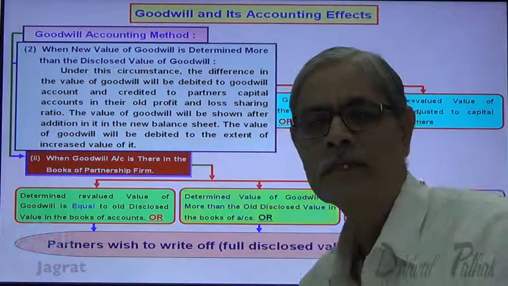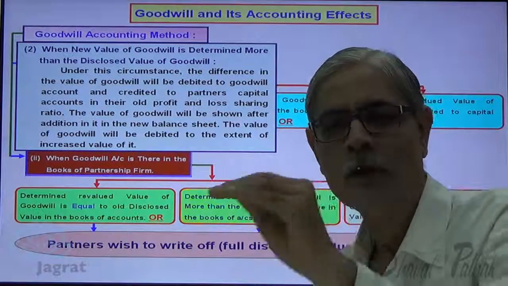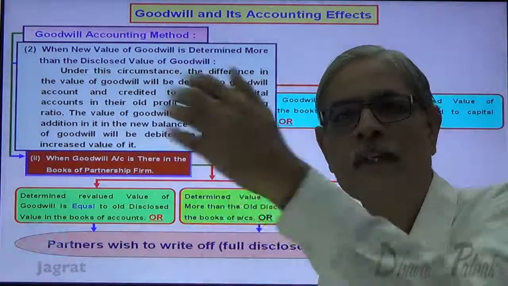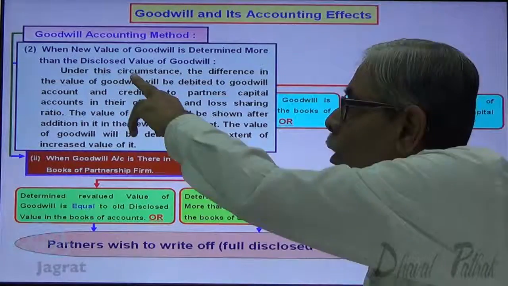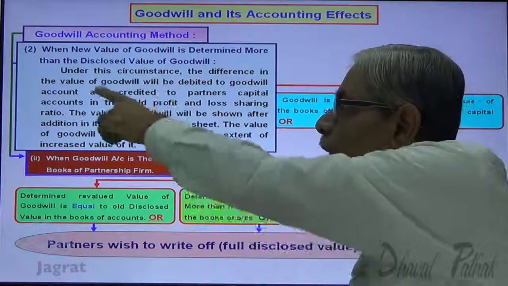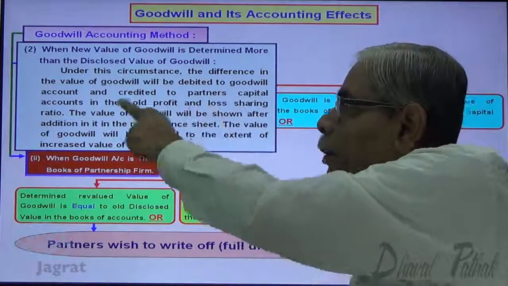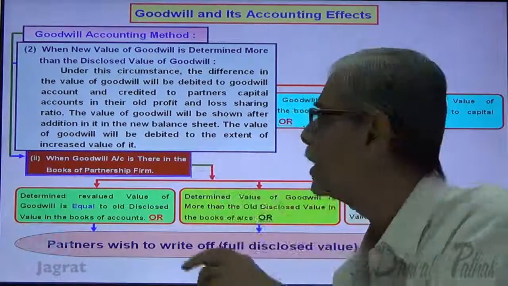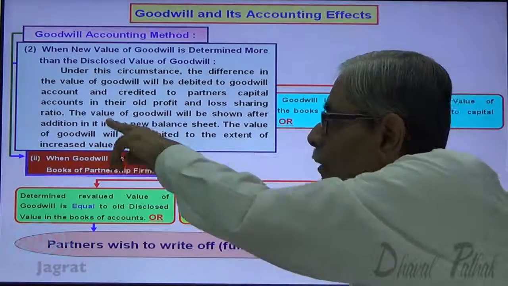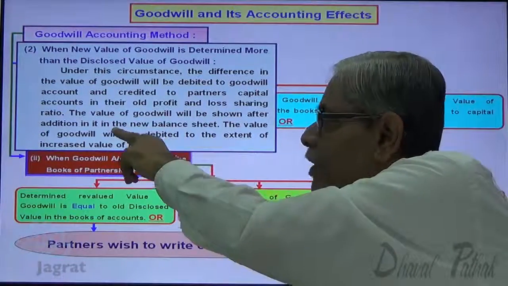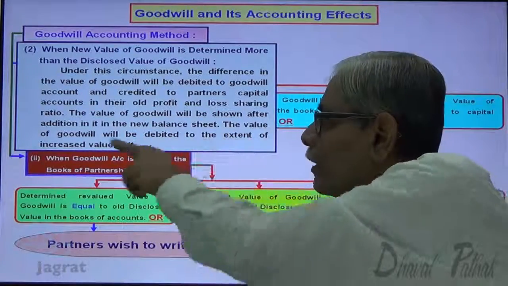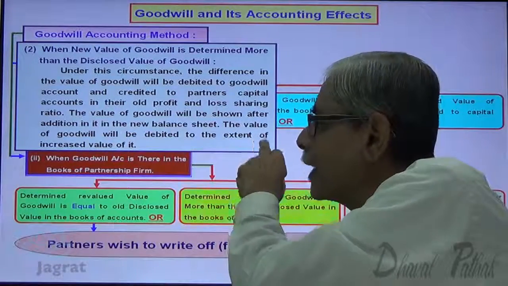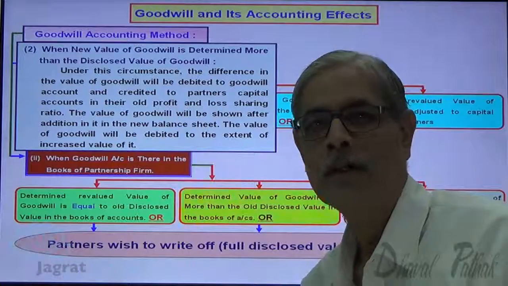Under these circumstances, what are the circumstances? The book value of goodwill is there. The determined value is more than the book value. That is the circumstance. Under this circumstance, the difference in the value of goodwill will be debited to goodwill account and credited to the partners' capital accounts in the old profit sharing ratio. The value of goodwill will be shown after addition in the new balance sheet. The goodwill account will be debited to the extent of increase in value of it. Let me take the illustration.